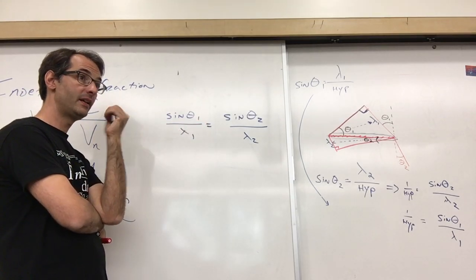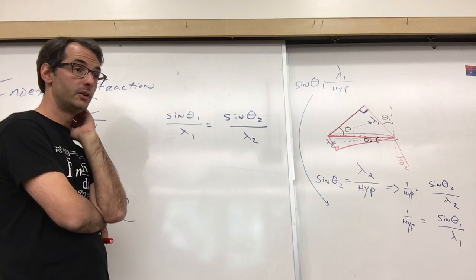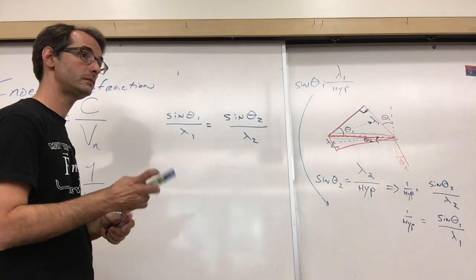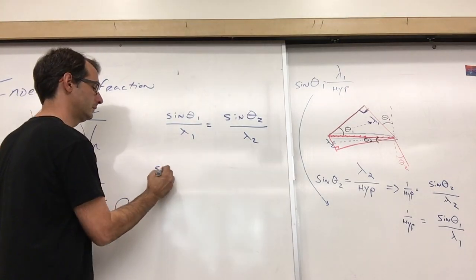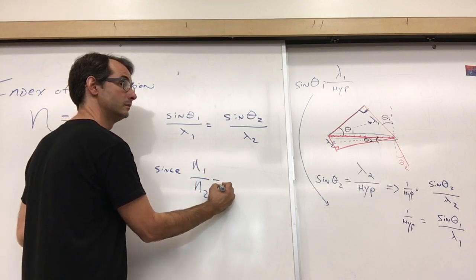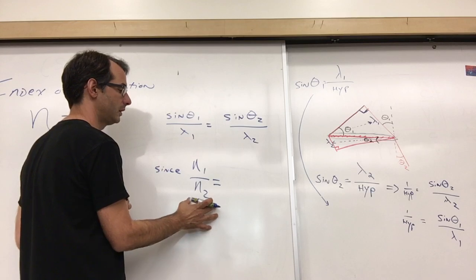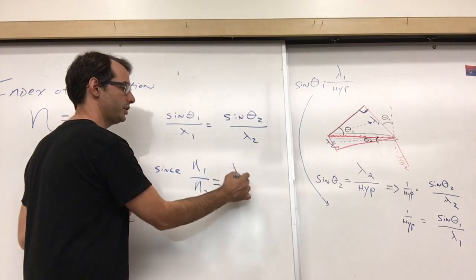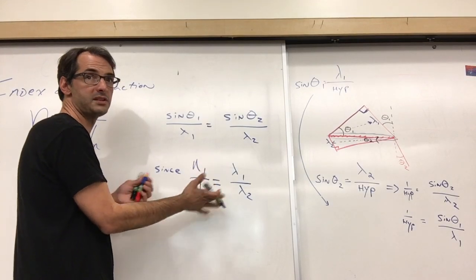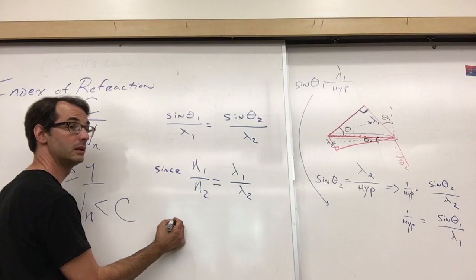Well, since we know that the ratio of the wavelength 1 and wavelength 2 is n1 to n2, and we have a proportion, we can replace it, right? So since n1 is to n2 is equal to the ratio of lambda 1 to lambda 2, good. This is, by the way, from last week's notes. You can look that up. So yeah, take me through it.